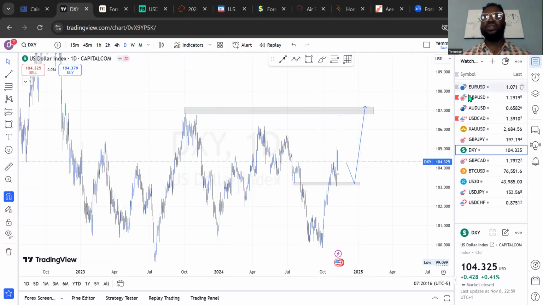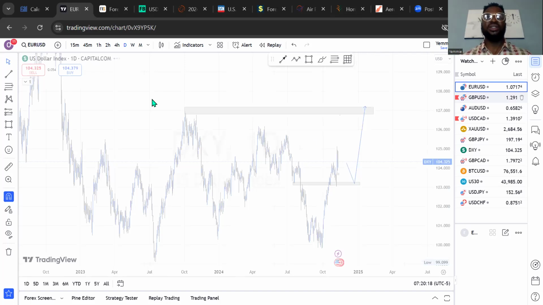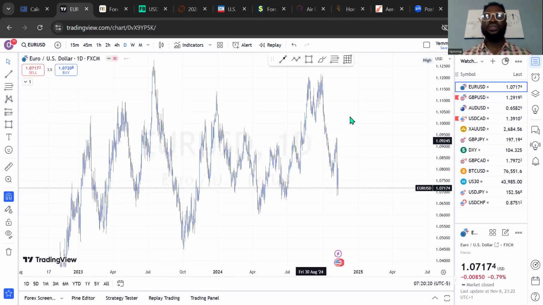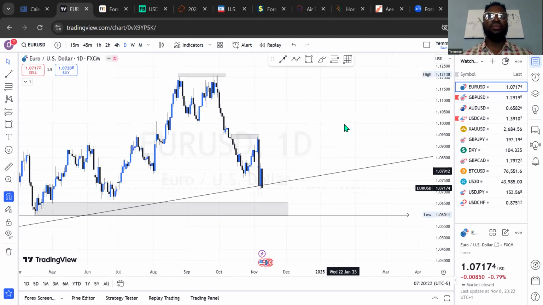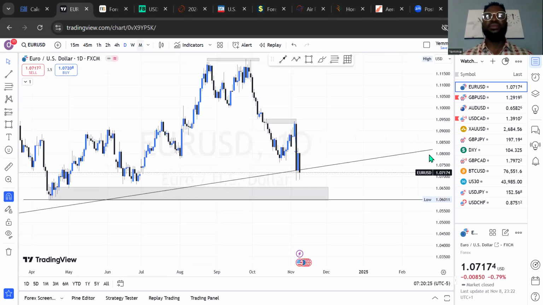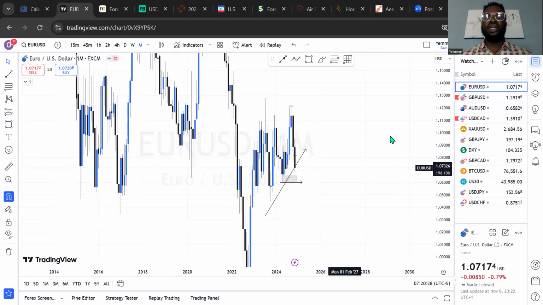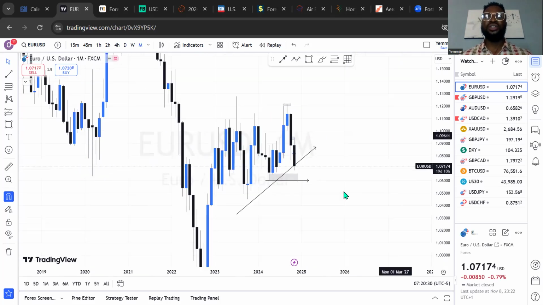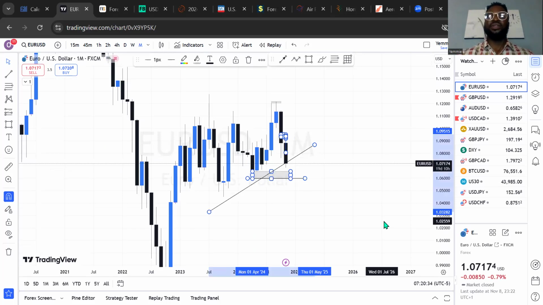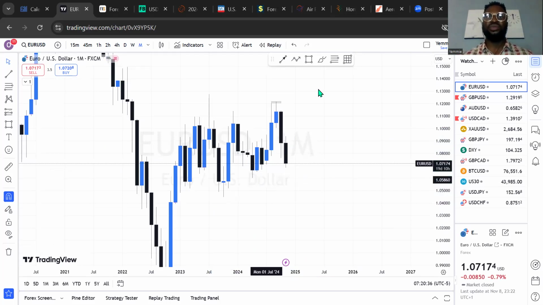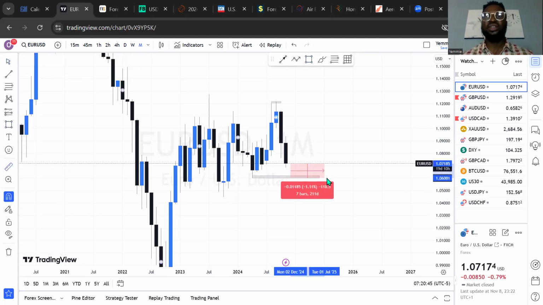All right, let's go to the Euro US dollar. On the Euro US dollar, let's check it out, from the monthly time frame. Last month of October was a bearish one for Euro USD. The month of November has been bearish so far as well. And from the analysis we had previously, if you remember, I was targeting this level, that Euro US dollar is supposed to still come to this price level. This is about 120 pips on average to where anticipated.